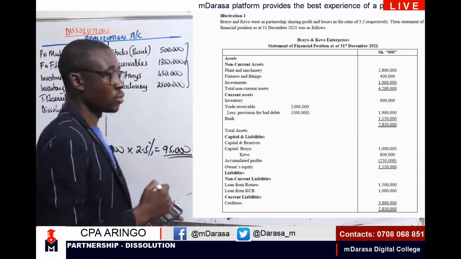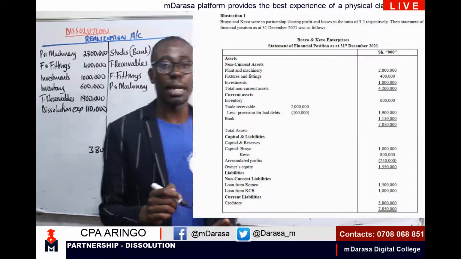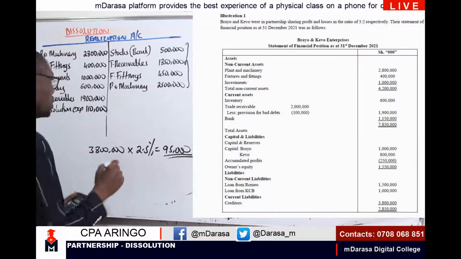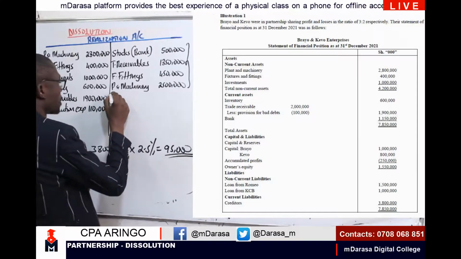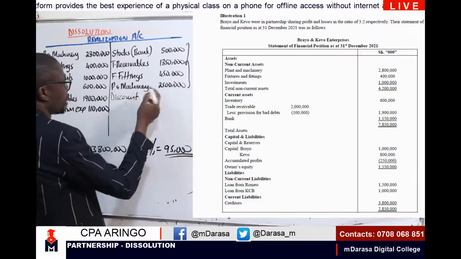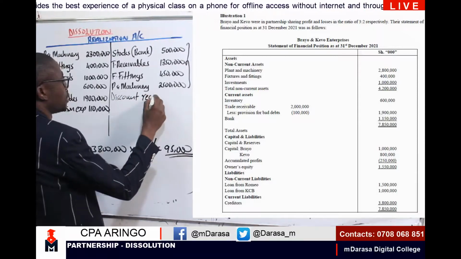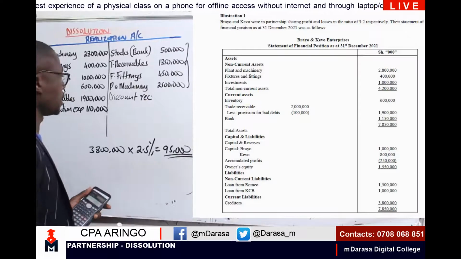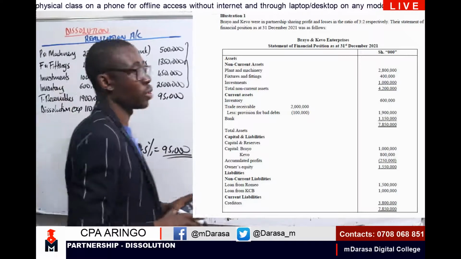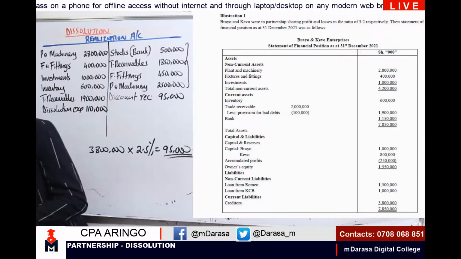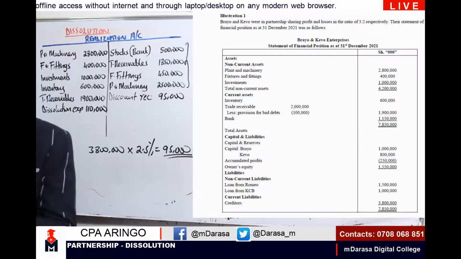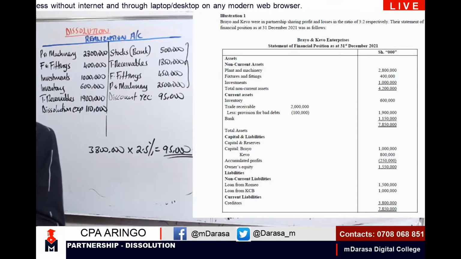With this discount, I'm going to debit our creditors account, and we credit our realization account. So I'll be having here discount received, knowing very well that we are going to debit our creditors account. So I'm having here 95,000. That is what you're going to record in our realization account, being 95,000. Once we have that case, my good student, the next step will be what?